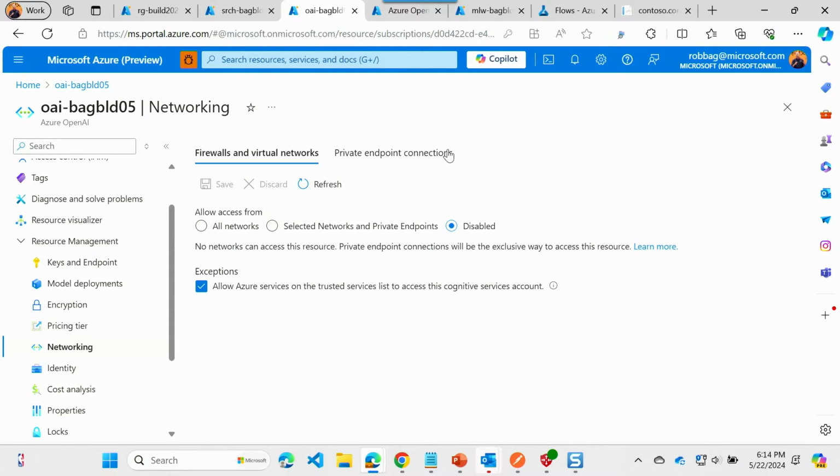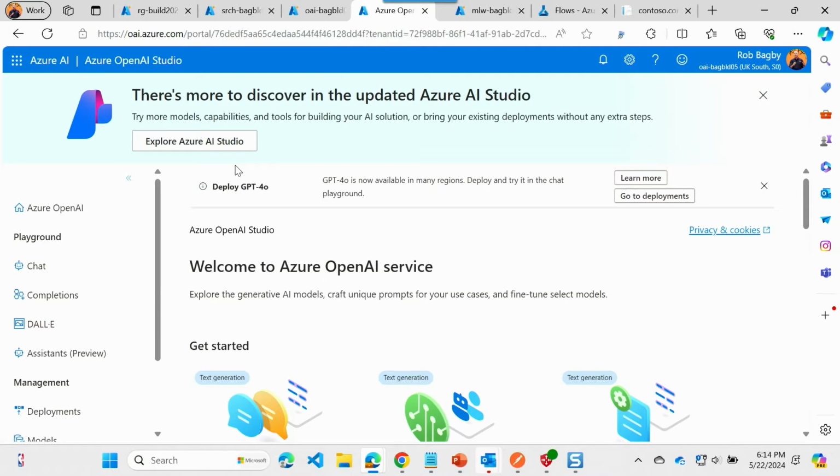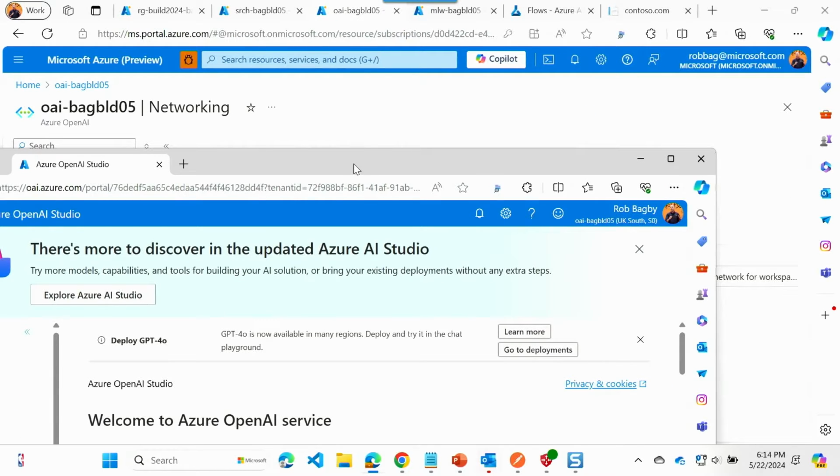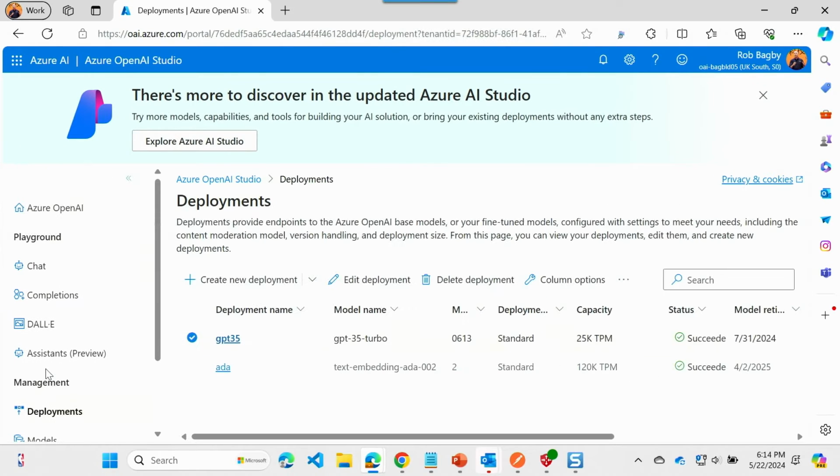And under here, you can see that public access is disabled. The only way to communicate with this is through our private endpoints. Here's Azure OpenAI Studio, and you can see down here the deployments. So I've deployed GPT 3.5 and Ada.